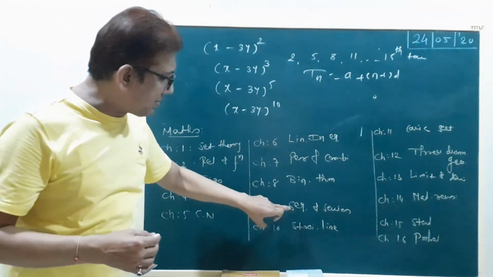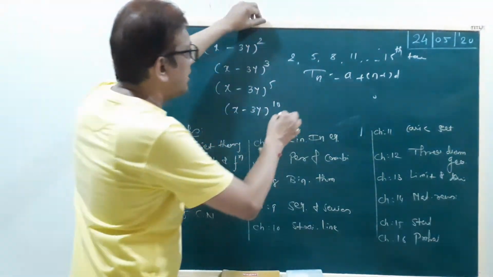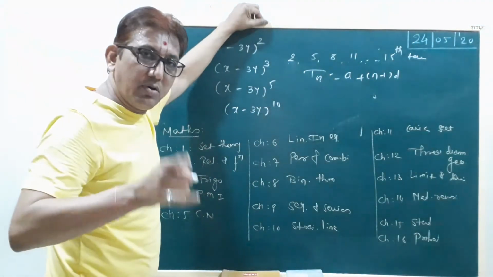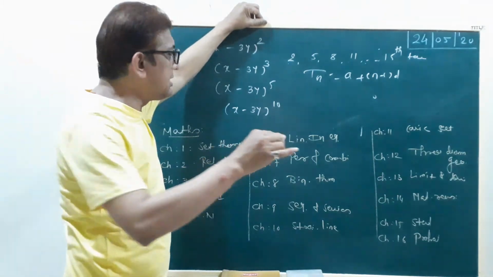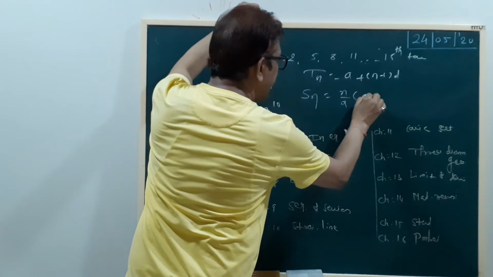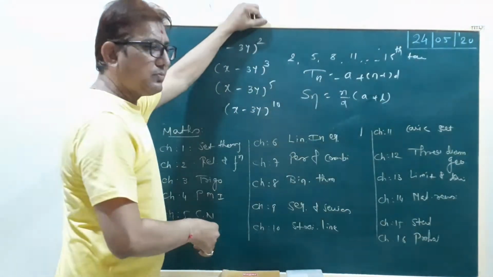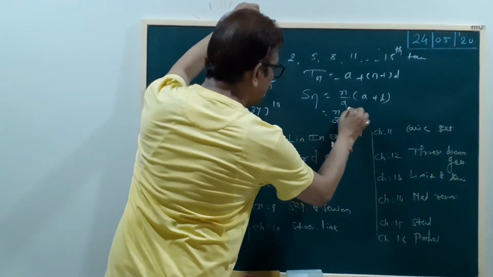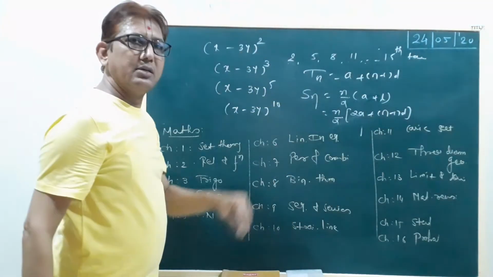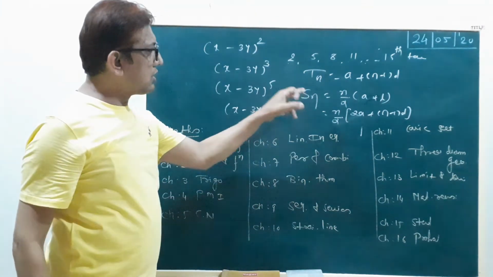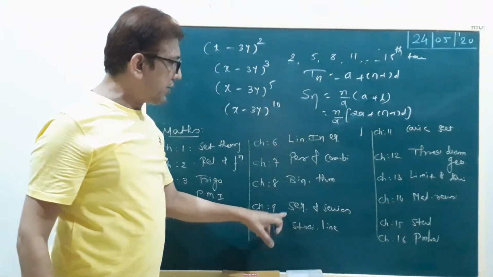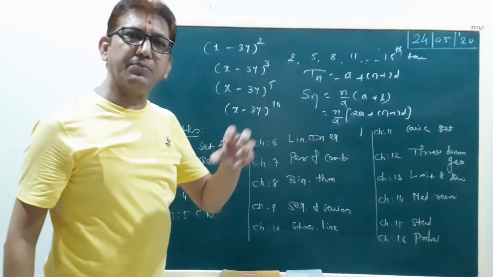Now, what is the meaning of series? Now we find the sum of the total 15 terms. Our formula is Sn equal to n by 2 into a plus l. Otherwise, Sn equal to n by 2 into 2a plus n minus 1 into d. Was that clear? So it is called a series: the sum of the terms, and the sequence is the list of terms.